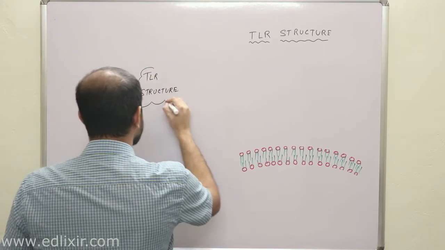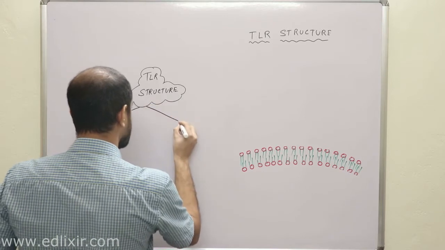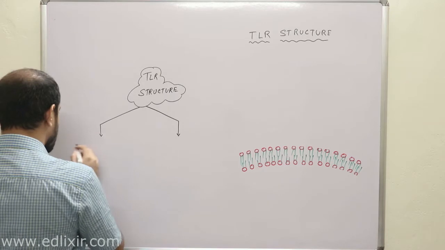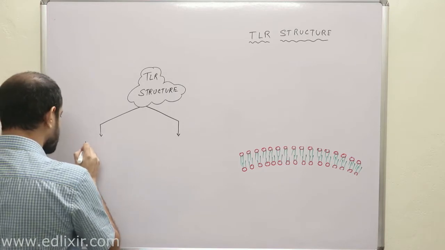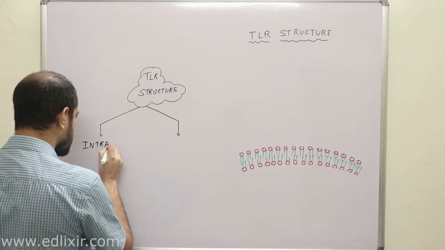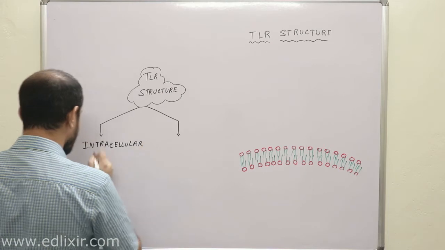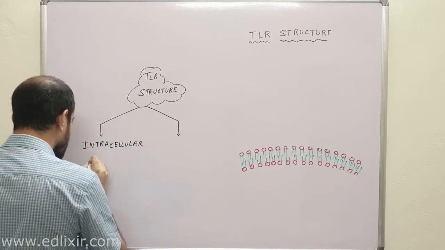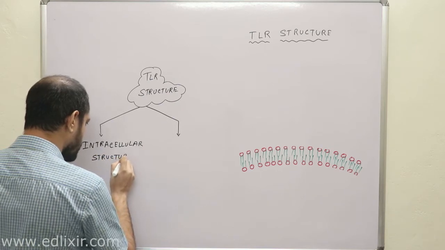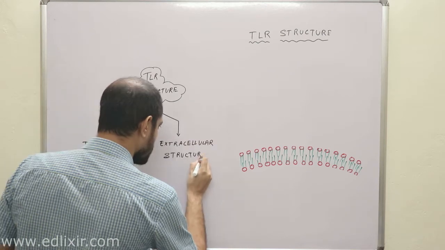If you are going to talk about TLR structure, the first thing to understand is that there are intracellular structures and extracellular structures.